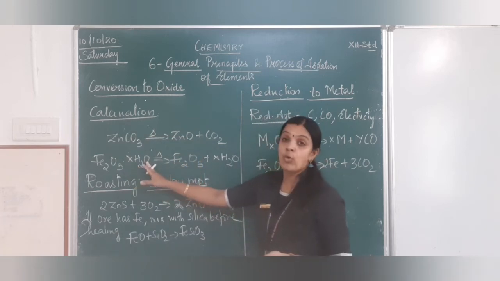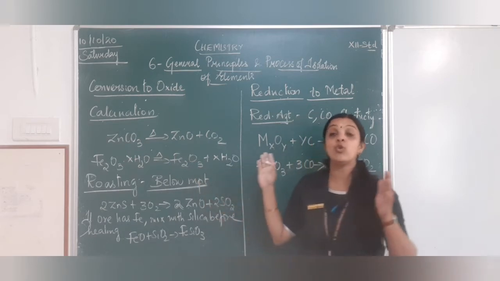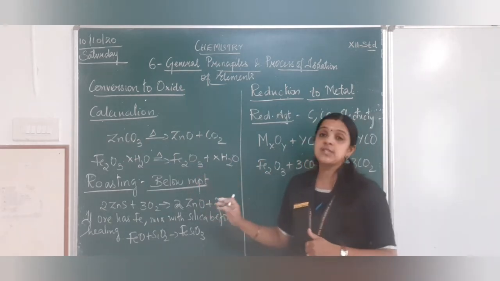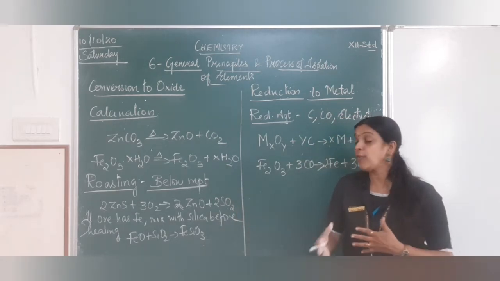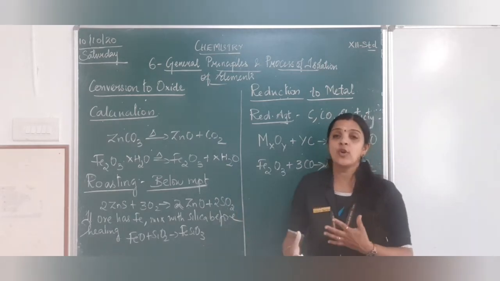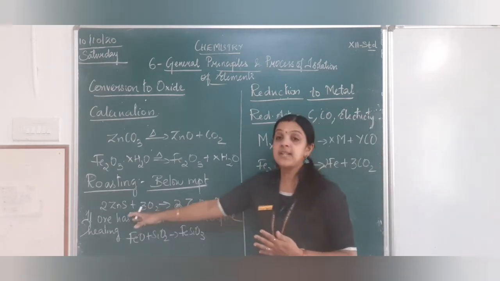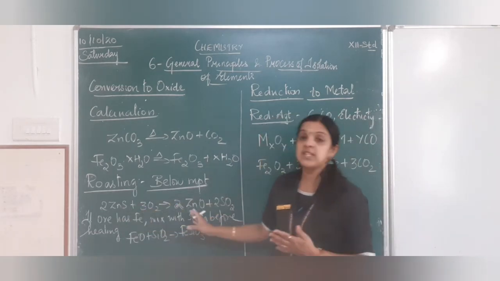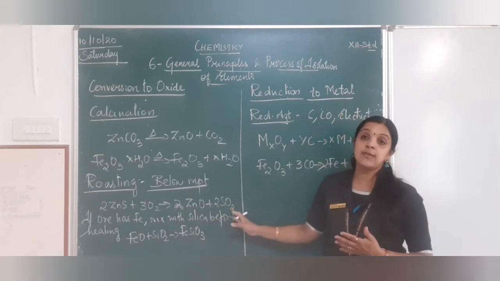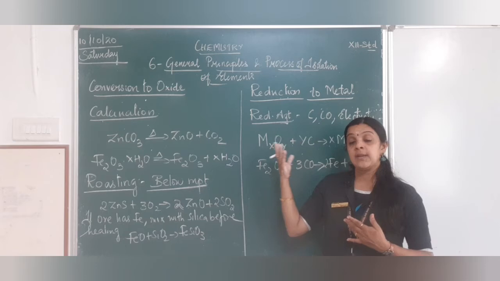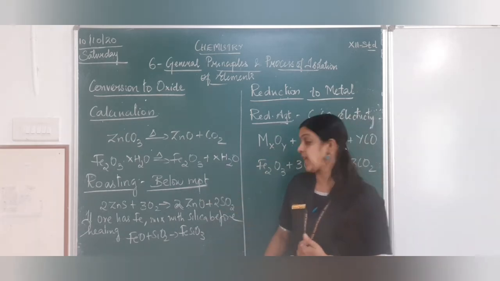Fe2O3 hematite with water content gives Fe2O3 alone. Next is roasting. In roasting also, we are going to heat the sulfide ores in excess of oxygen to get them converted to their oxide form. The example given is zinc sulfide plus oxygen giving zinc oxide plus sulfur dioxide, where the sulfur dioxide can be used in the manufacture of sulfuric acid.